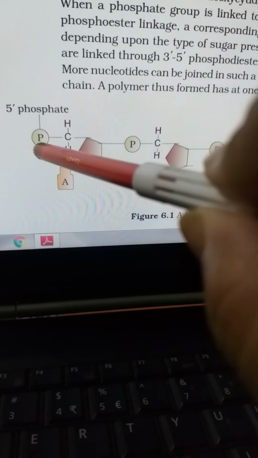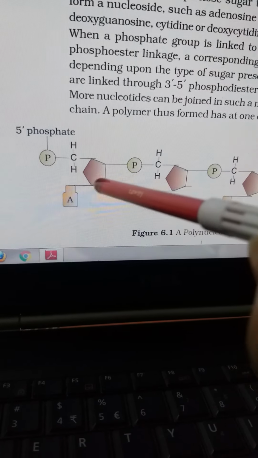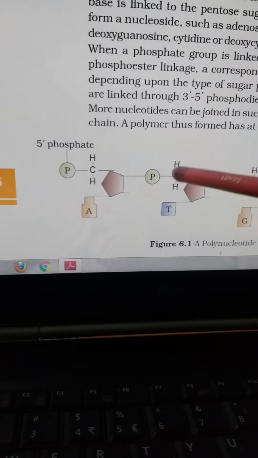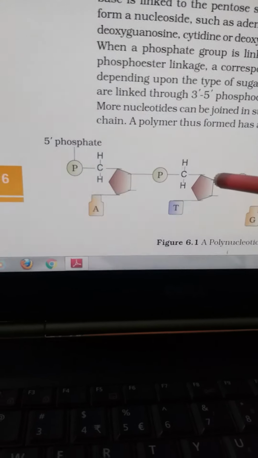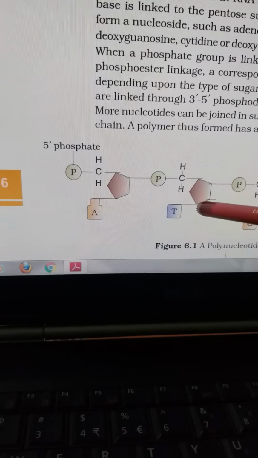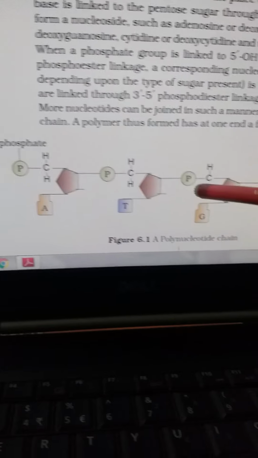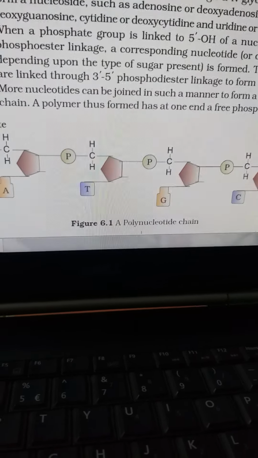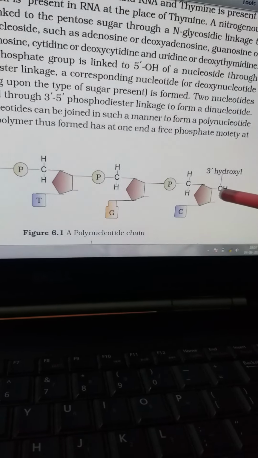If you focus here, this is the phosphate group, this is a pentose sugar, and this is joined here, and here this is adenine, again a phosphate and sugar, again this bonding, this is the glycosidic bond, then again in the fifth and the third position, and this is the nitrogenous base, thymine, again a phosphate molecule, again a glycosidic bond, and lastly you have an OH group here.